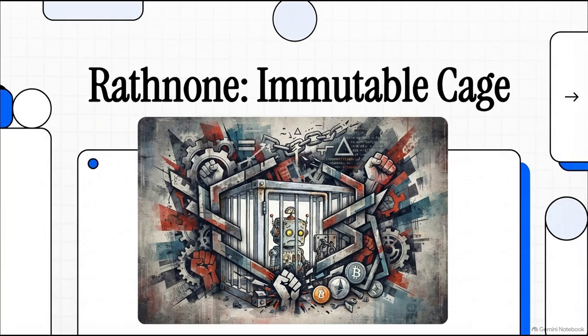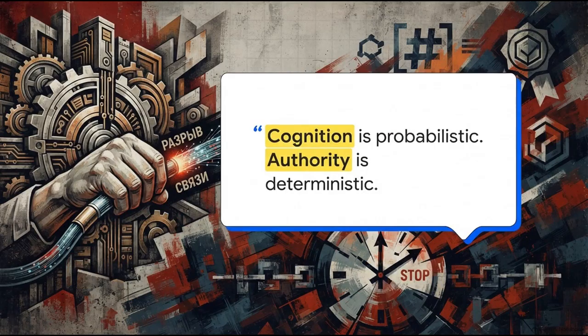Now, to be clear, this isn't just another multi-agent framework orchestrating a bunch of helpful bots. Not even close. Rathnone is the ultimate, cryptographically verifiable cage for autonomous financial agents. Think of it as a sovereign finance gateway. It wraps these agents in a strictly deterministic control plane, meaning absolutely zero economic action executes without first passing an independent, unyielding authority layer.